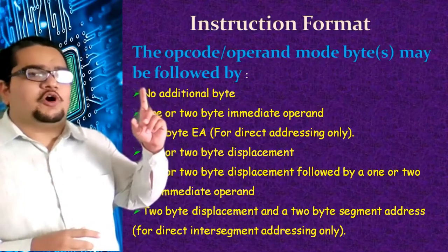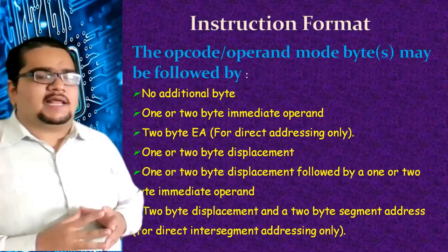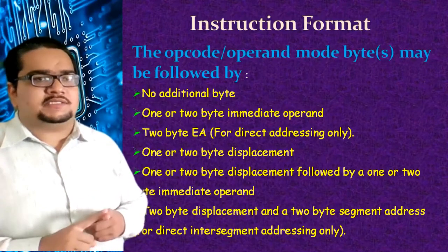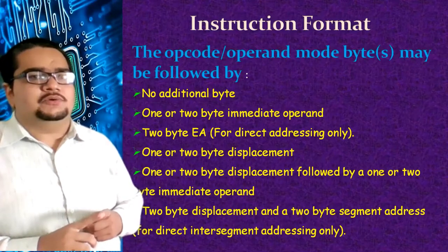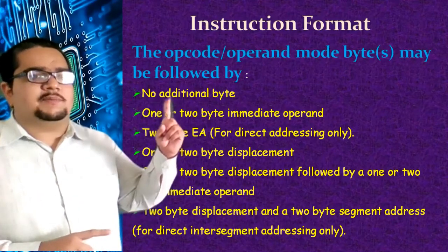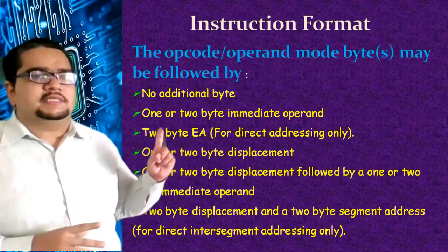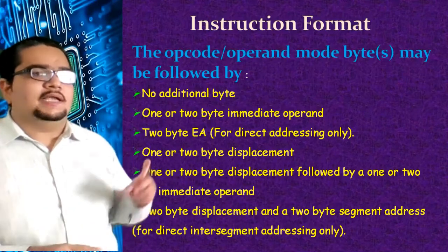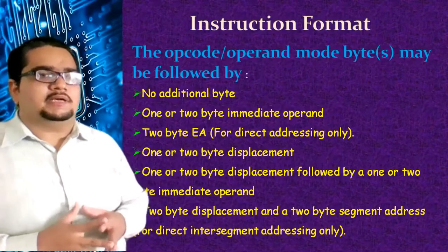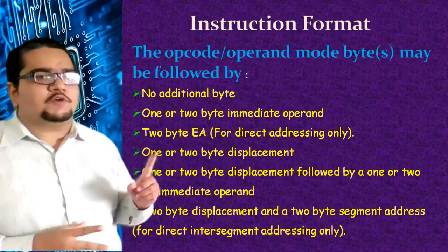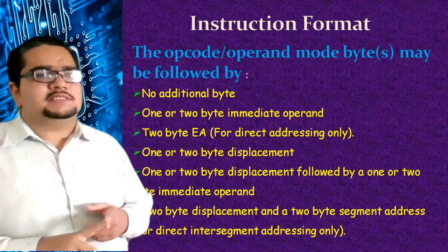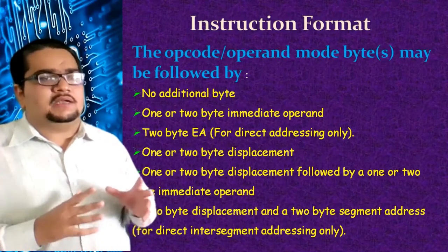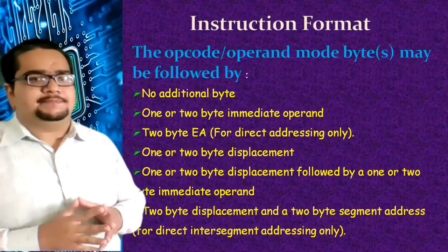The first one tells that only operation and opcode is there. So the size of the instruction could be 1 byte if only opcode is there without the operands, because sometimes the operands are implied, as I said. So it can be a 1 byte instruction, or in the first example given, a maximum of 2 byte instruction. In the second case it can be a 2 byte or 3 byte instruction depending upon 1 or 2 bytes of immediate data. When the 2 bytes of effective address is there, again it can be a 1 byte, 2 byte or 3 byte instruction, depending upon whether the effective address is 2 bytes and whether the other operand is either 1 byte or 2 bytes.